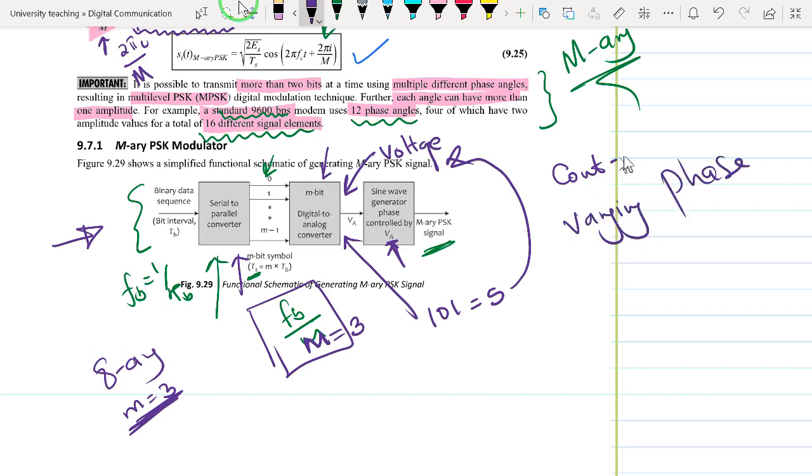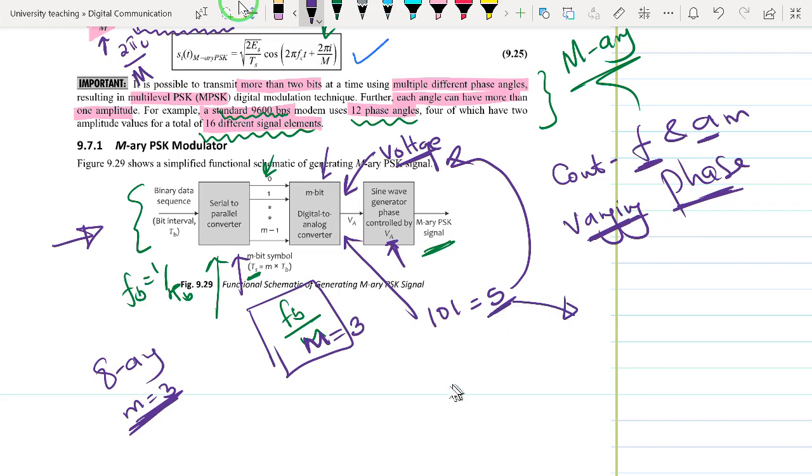What we notice is that amplitude and frequency are constant, but it generates a carrier signal that varies in phase depending on the voltage that has been generated. So if we have generated an analog voltage for 5, we are going to produce a signal whose phase is representative of number 5.